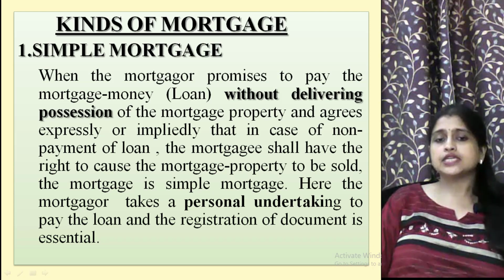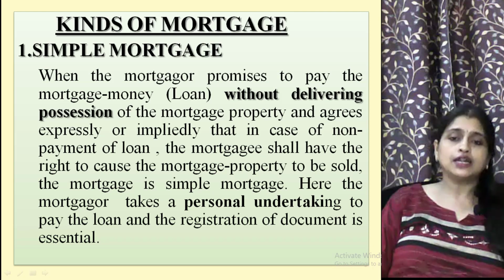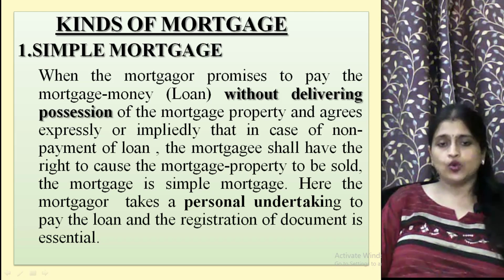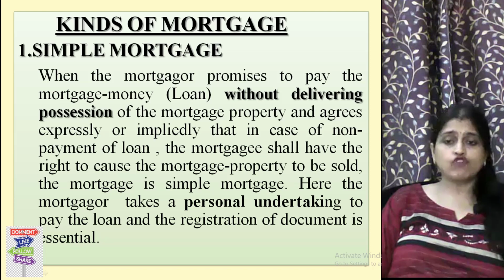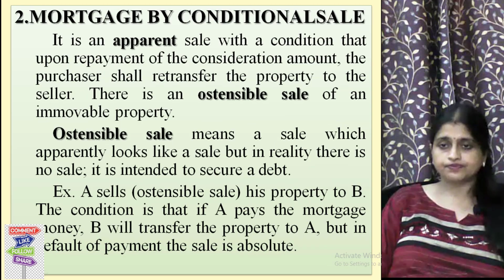Here, the mortgagor gives a personal undertaking to pay the loan, and the registration of the document is essential.